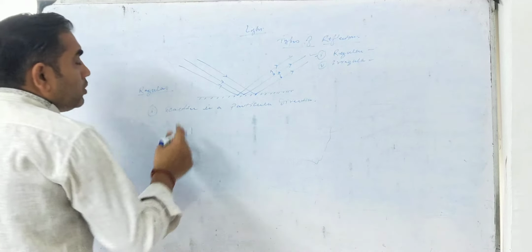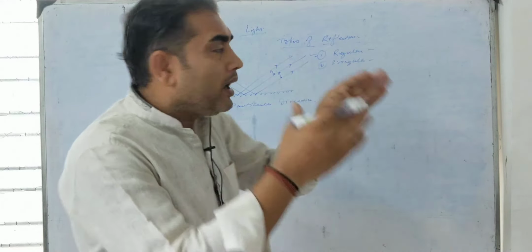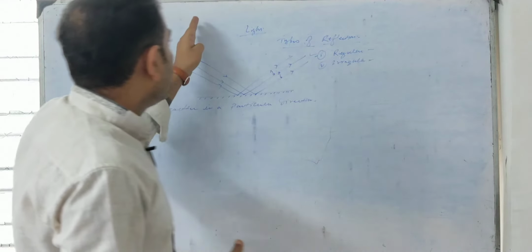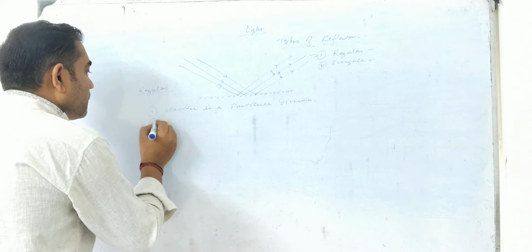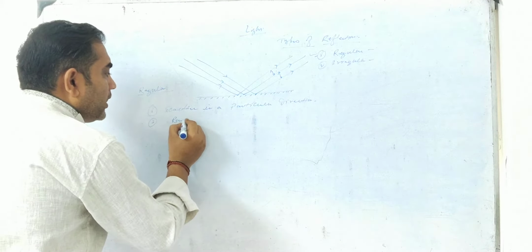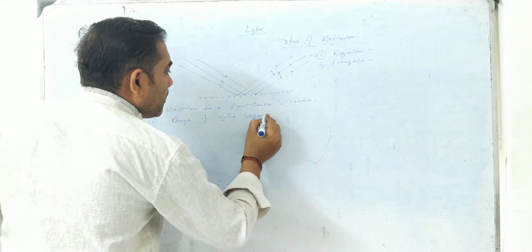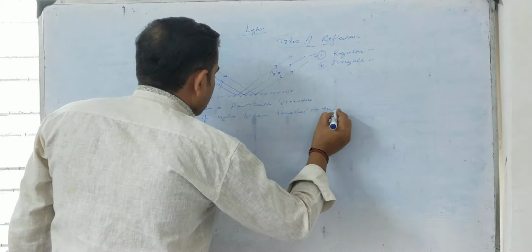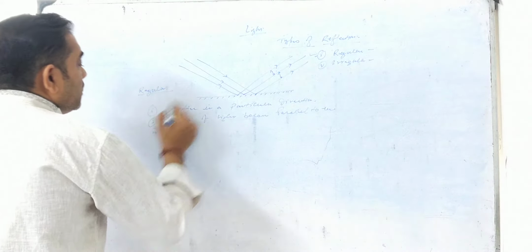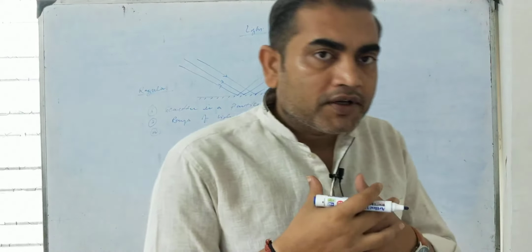So all the intensity of light will be in a particular direction, and in other directions there will be no reflection of light from this source. Second, rays of light become parallel to each other. And third thing, the angle of incidence will always be equal to the angle of reflection.